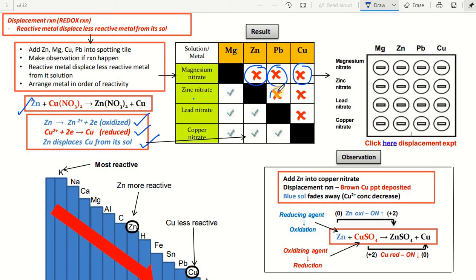The reason is that the tendency of undergoing the reduction reaction by these reactive metals is not possible with these particular metals. For example, lead nitrate with magnesium is possible, because magnesium is more reactive than lead, so it can displace lead from it. Likewise, zinc can displace lead, magnesium can displace copper, zinc can displace copper, and lead can displace copper from its salts. This is in order.